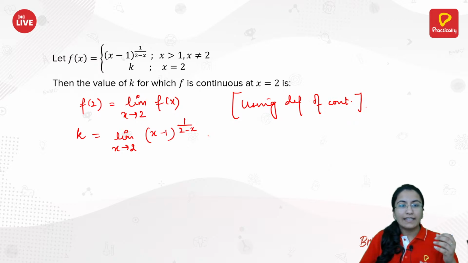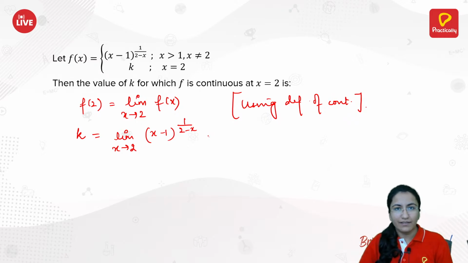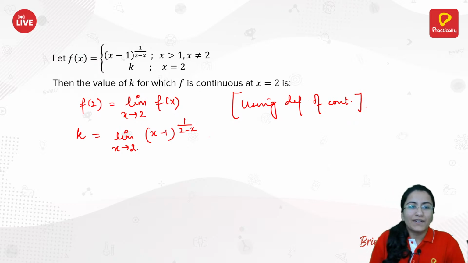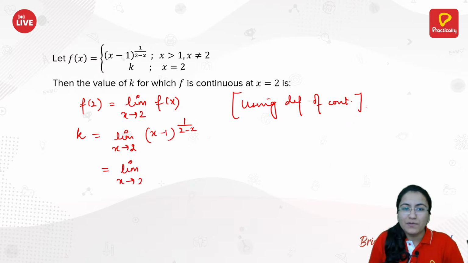So if you are feeling that your continuity part is not good, that means your limits part is not good, right? There is nothing much new in continuity. In continuity, you just have the definition or 2 to 3 main results which you need to apply everywhere. Okay, so let's just calculate the limit as x approaches 2.